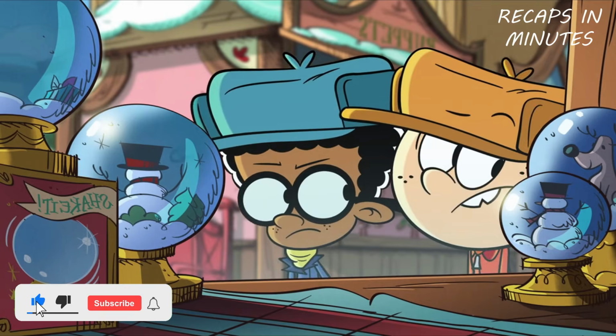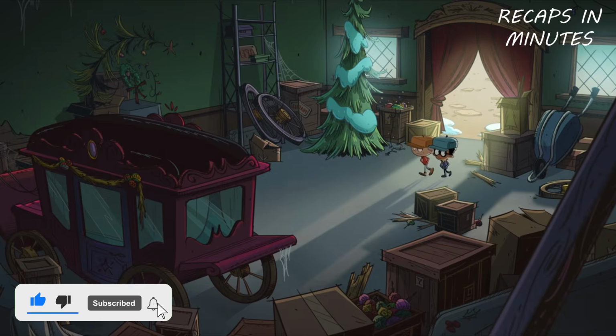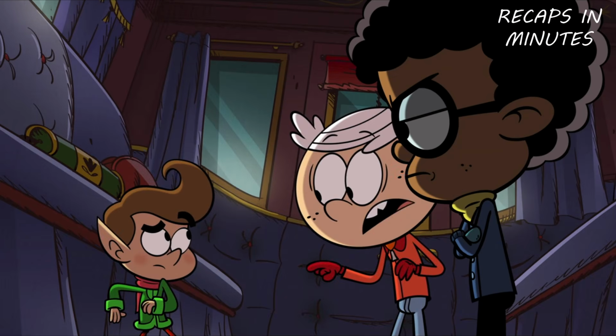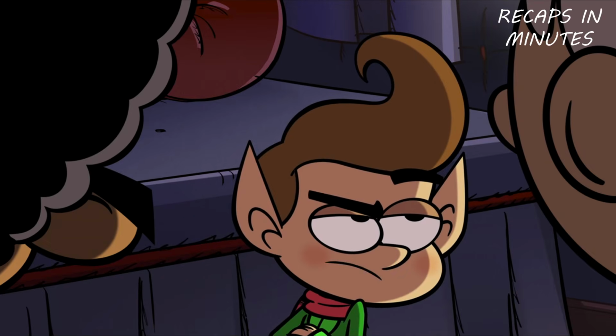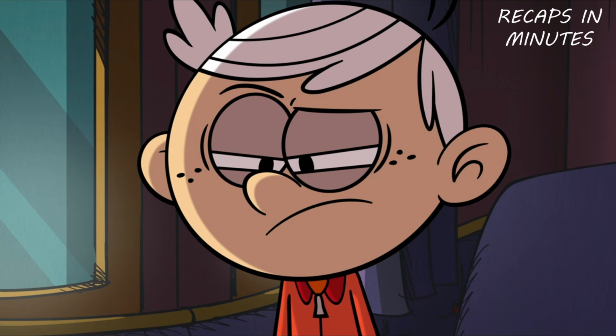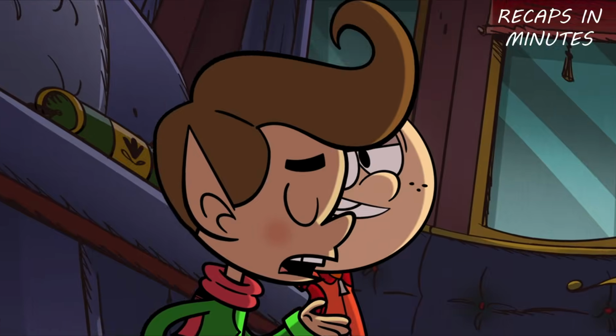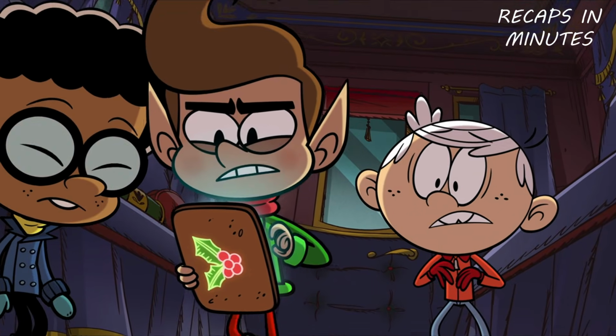The kids are walking around trying to lose their stalker, and they take him to an abandoned place to catch him in a trap. They then start attacking him to get him to reveal his identity, and Duncan ends up confessing that he is one of Santa's elves and that he was given the mission to observe Lincoln's behavior. At the North Pole, they don't know where to categorize him, and because of his actions, he is on the naughty list.